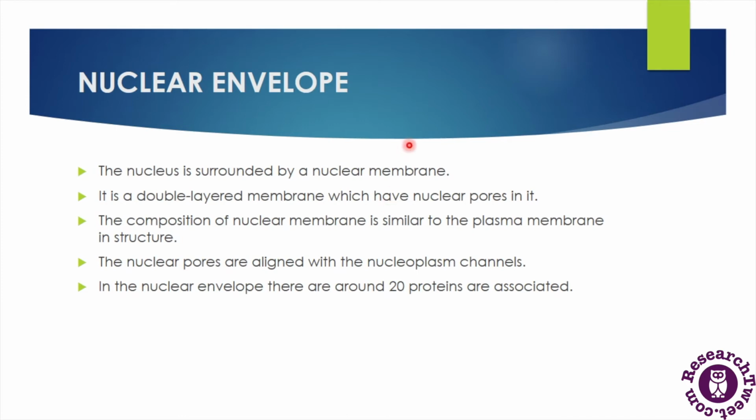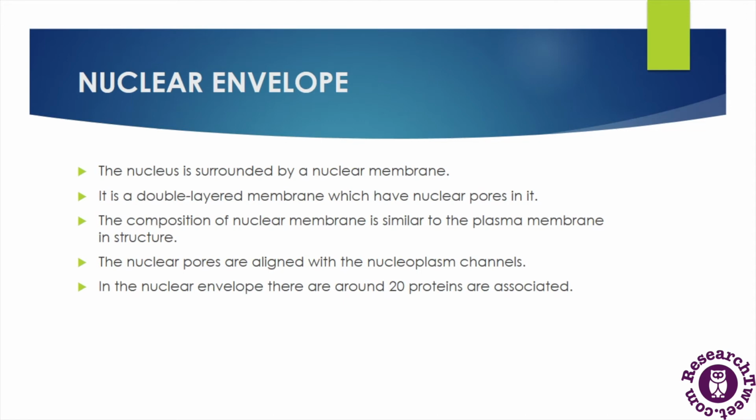So between the two nuclear membranes, the space is called the perinuclear space, and this space is about 20 nanometers in width. Now the nuclear membranes are 7 to 8 nanometers thick, and the nuclear surface of the inner membrane is coated with some filaments and fibers, and these form a fibrous lamina which is called the nuclear cortex.